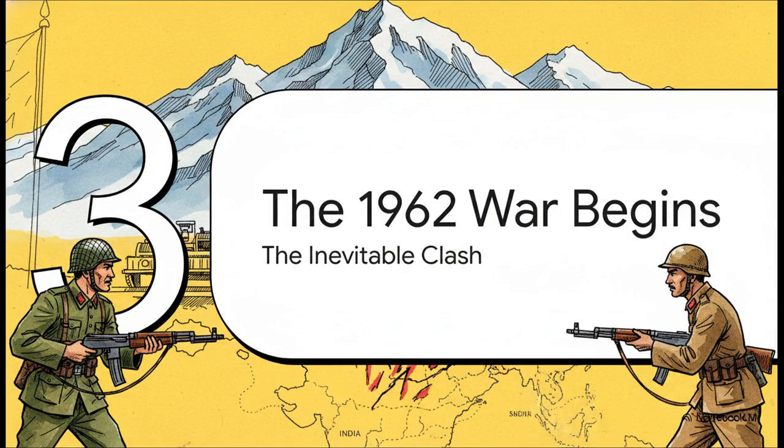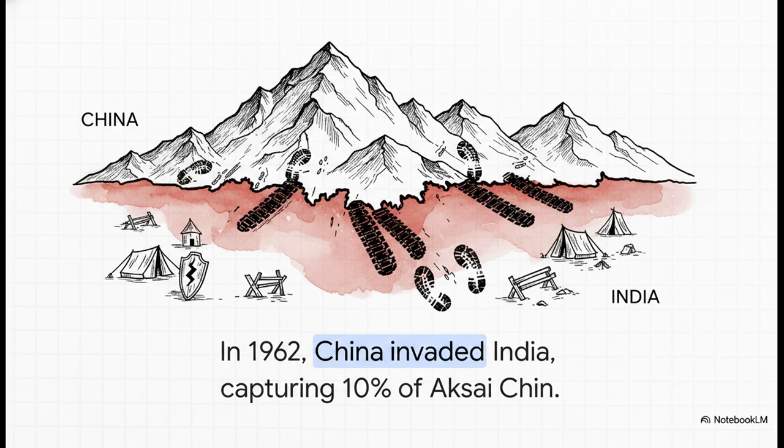So the peace treaty expires, the geopolitical buffer of Tibet vanishes, and the inevitable clash becomes reality. The analysis notes that shortly after Panchsheel ended, China launched a massive, highly coordinated attack on India. Despite India's continued peaceful posture and their reliance on diplomatic goodwill, Chinese forces completely overwhelmed the border. They ultimately captured the Aksai-Chin region, effectively taking about 10% of the disputed territory. It was this rapid, devastating military maneuver that caught the Indian establishment entirely unprepared.